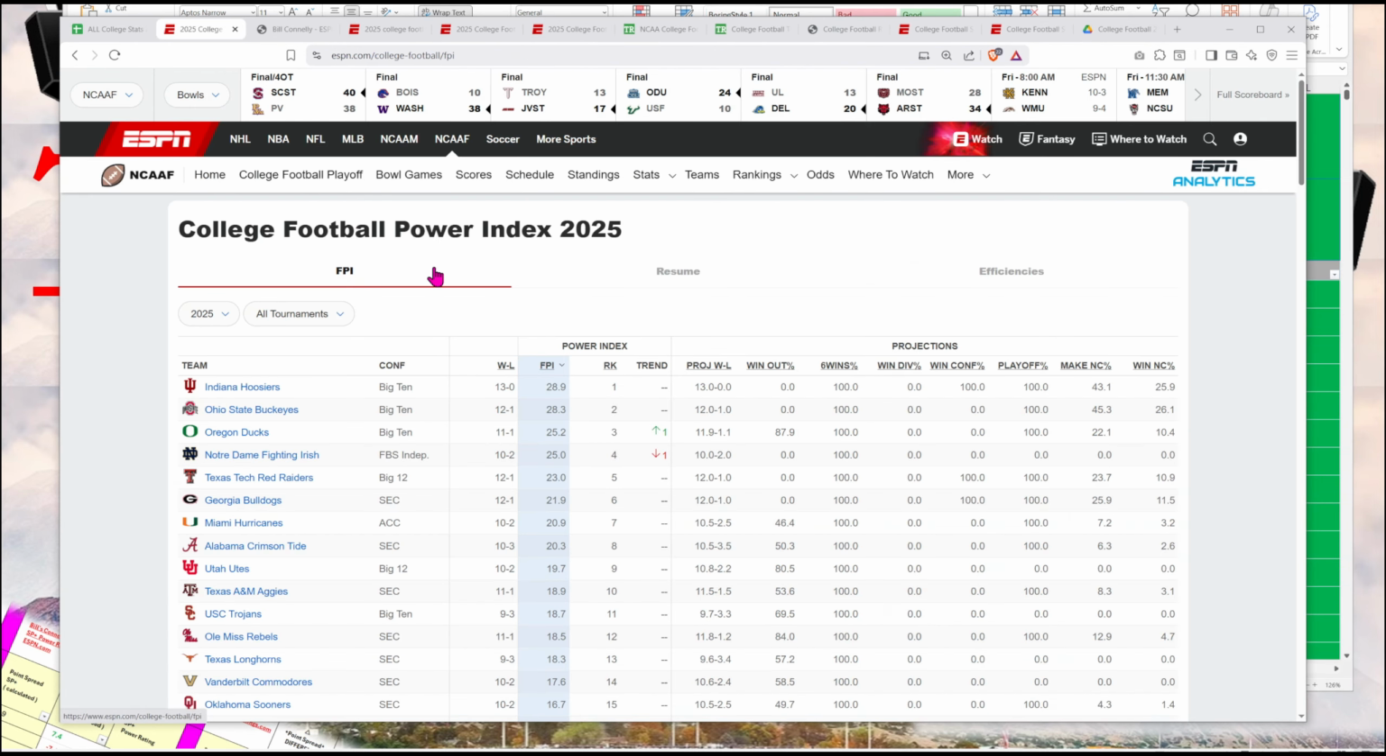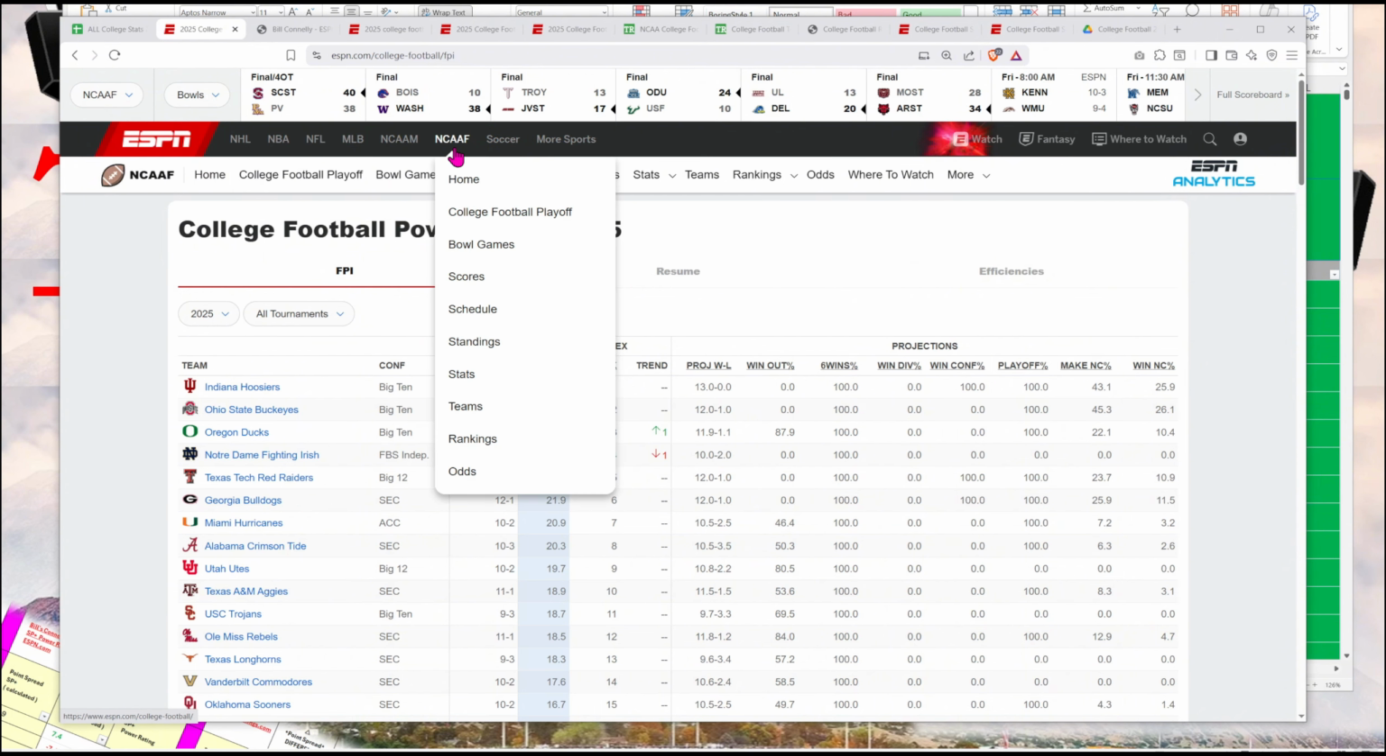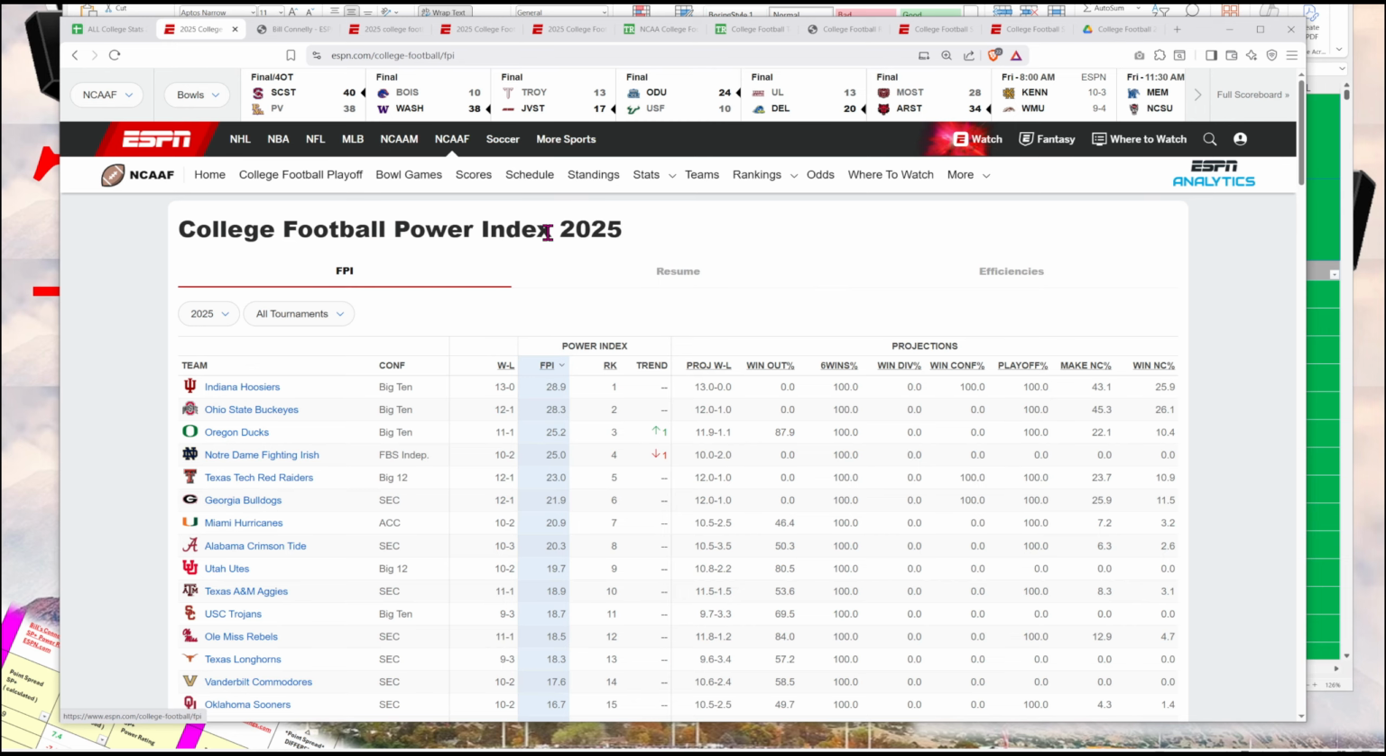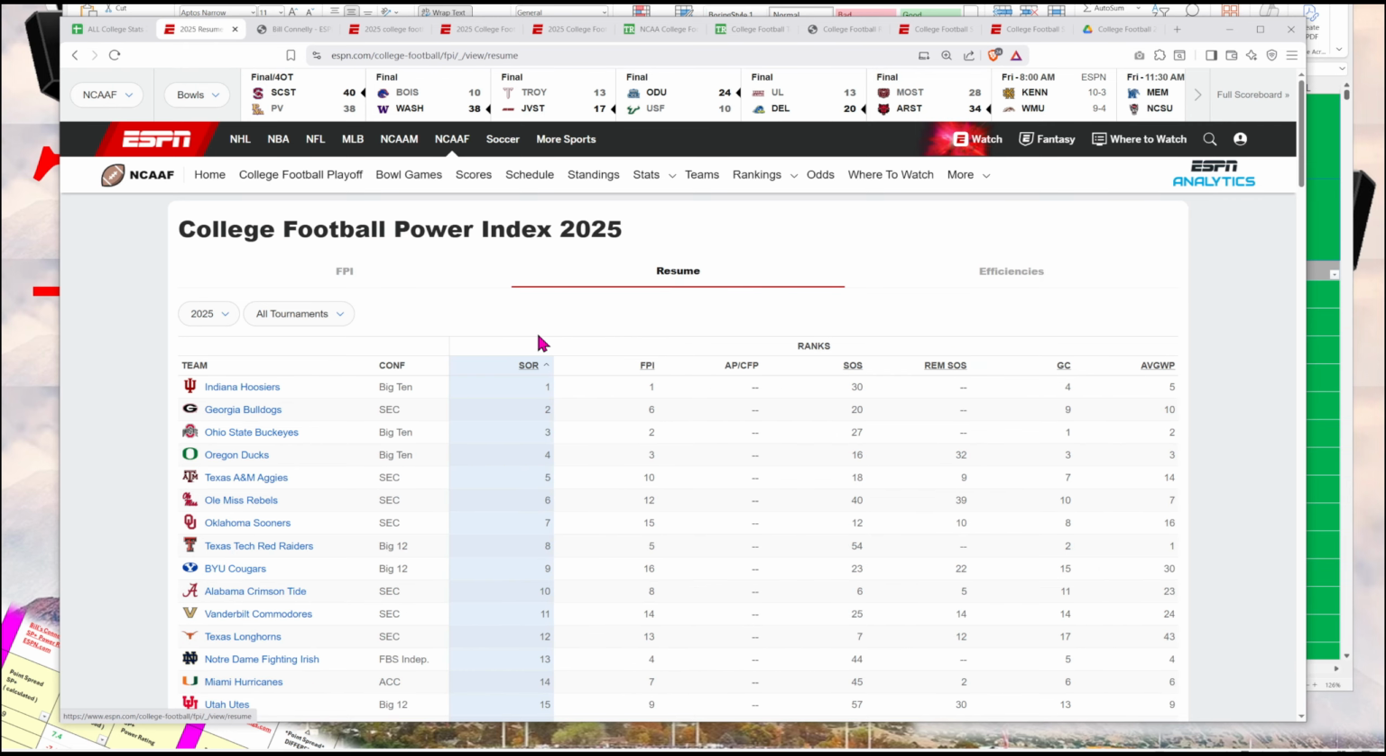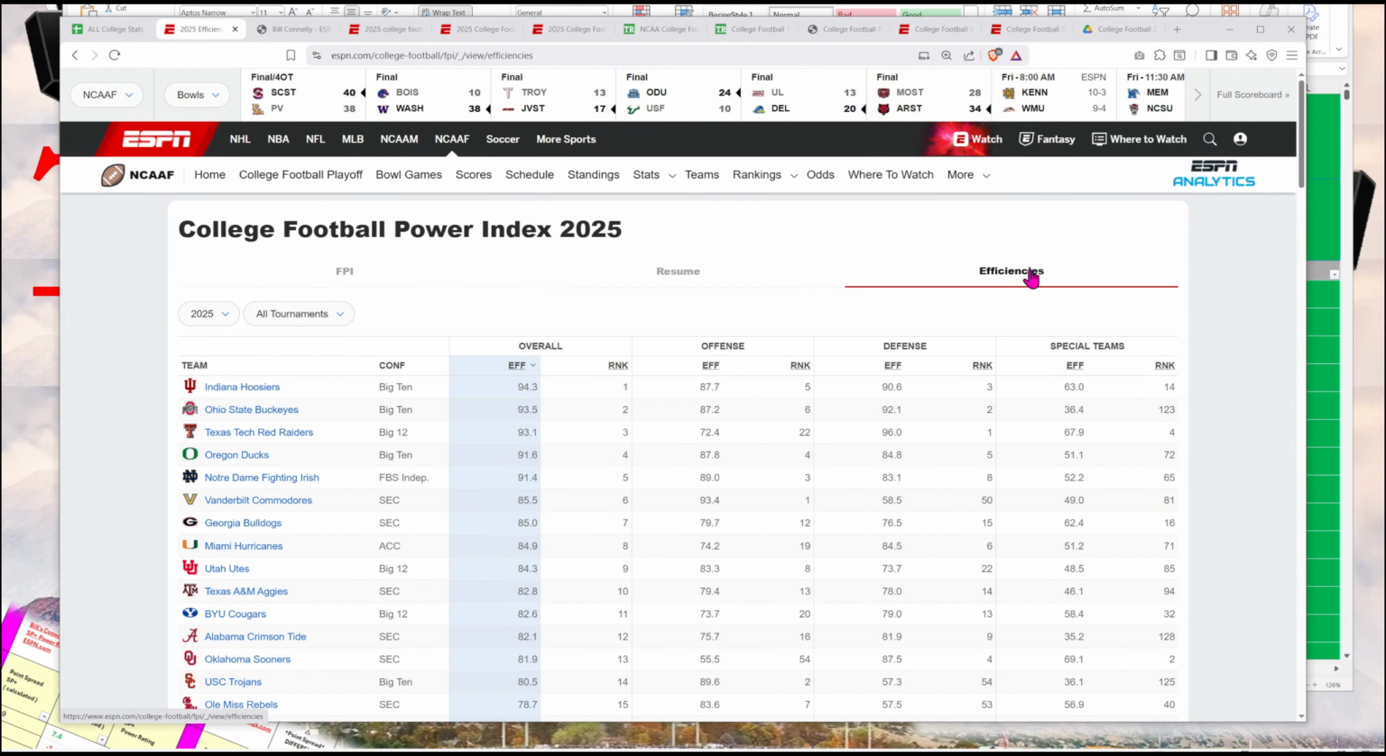So the FPI is ESPN's Football Power Index. If you go to NCAAF and rankings, they will have the FPI, the Football Power Index. This web page also has 3 tabs. You can click Resume, where you can see the strength of record and strength of schedule. The third tab has efficiencies, where you can see their overall efficiency, their efficiency on offense, defense, and special teams.